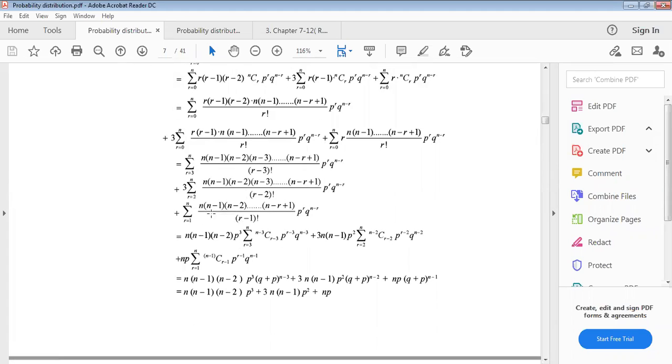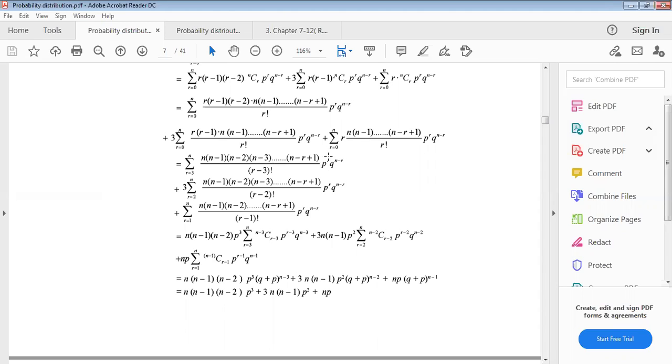So from the first one, this one we can write n into n minus 1 and n minus 2 in the first. Then it will start from n minus 3. So n minus 3 C r minus 3 factorial. So n minus 3 and r minus 3 factorial, nCr formula.